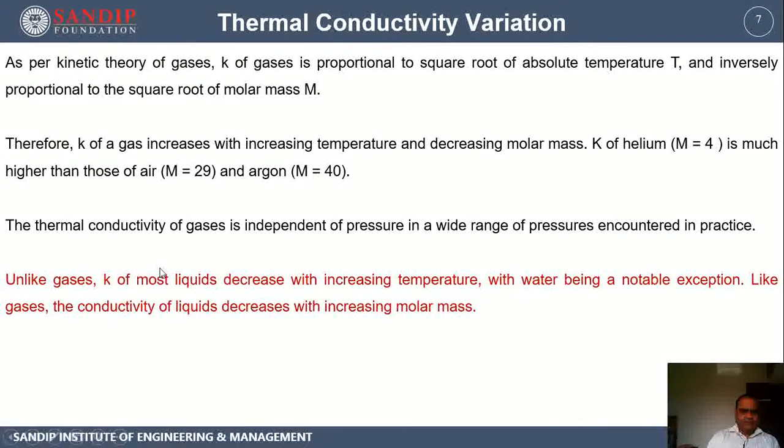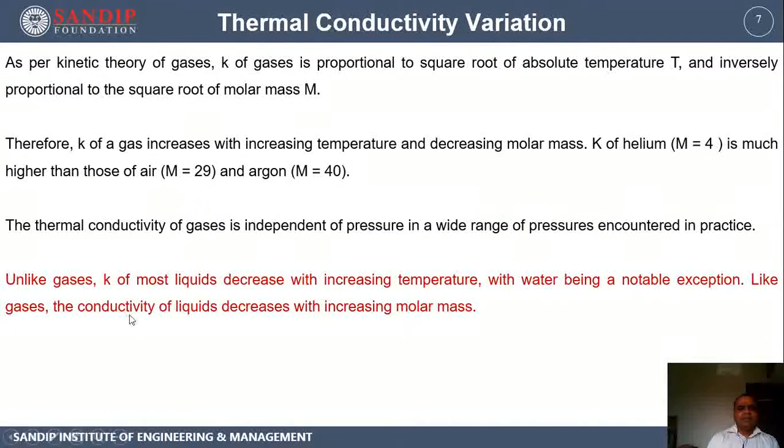Unlike gases, for most liquids the conductivity decreases with increasing temperature. So it was directly proportional to temperature in the case of gases, whereas exactly the opposite nature is there for liquids. For liquids, it is inversely proportional to the temperature, with water being a notable exception. Water shows an approach similar to gas: the thermal conductivity of water is directly proportional to the temperature. Higher temperature, higher thermal conductivity.